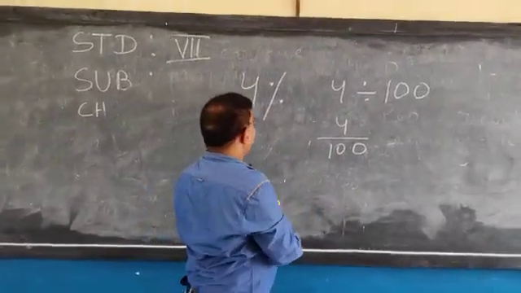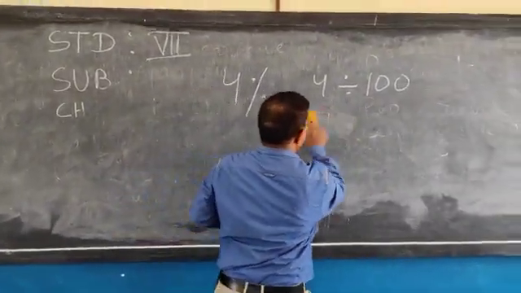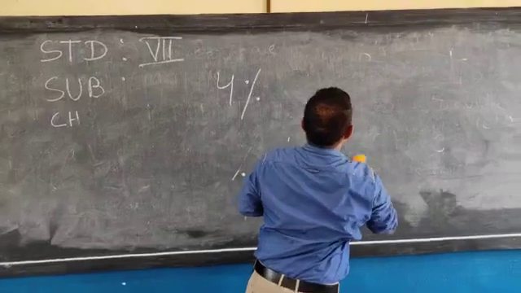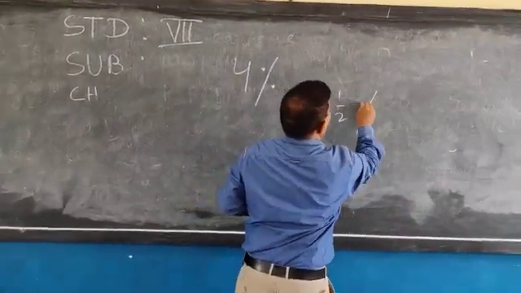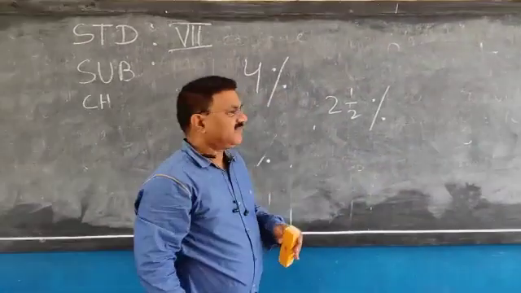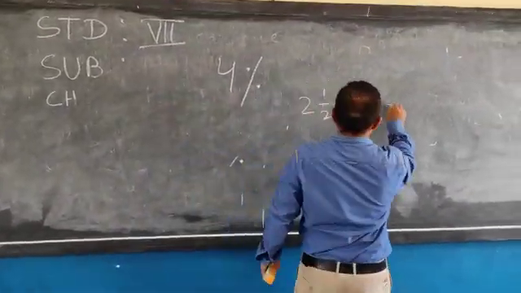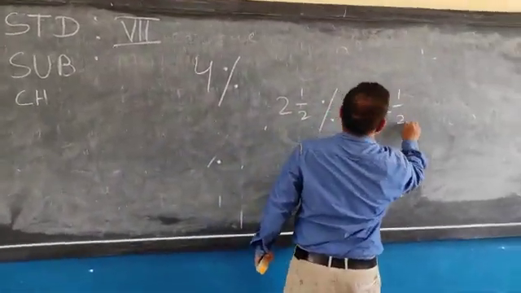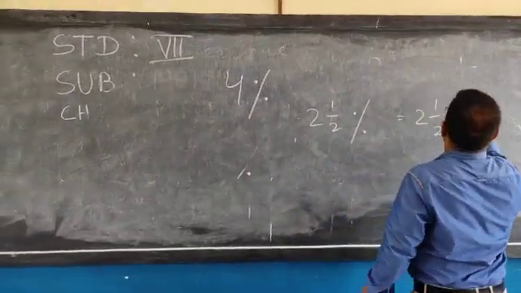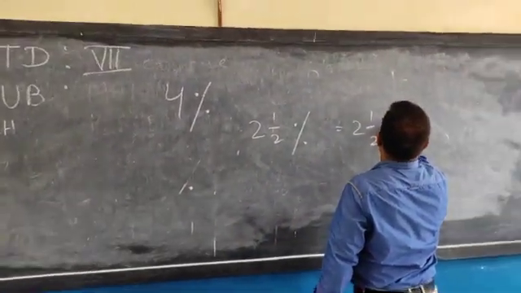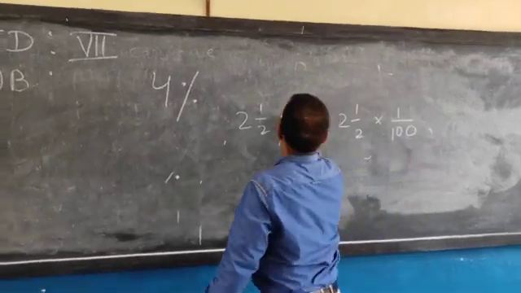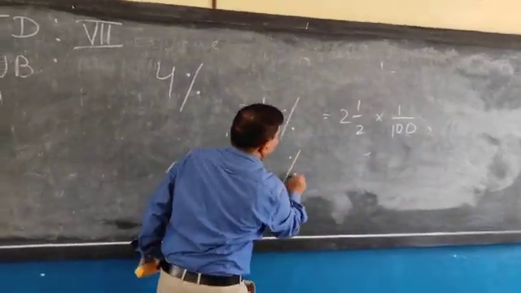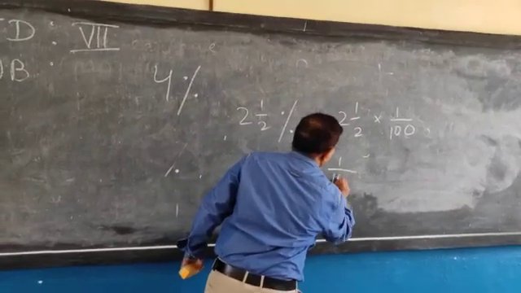And if I am writing 2 whole 1 by 2%, simply you can write this way also: 2 whole 1 by 2 into 1 by 100, means the value of this sign is 1 by 100.